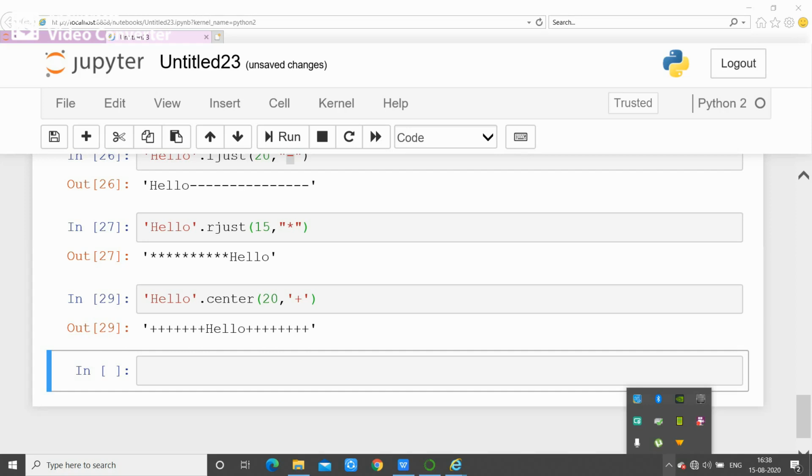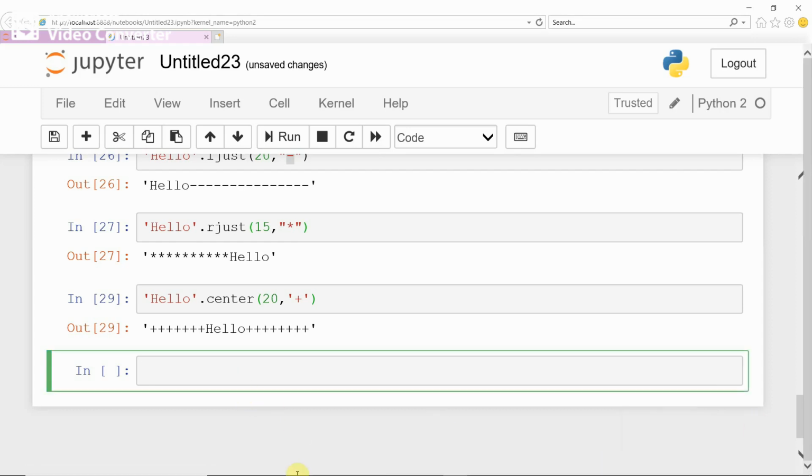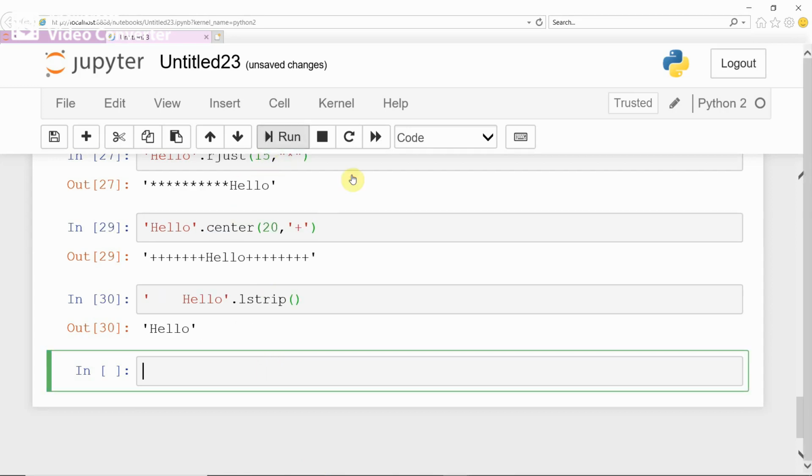For example, if there is a space with the hello, single quote space, then hello is the string, and if you want to remove the space which is at the left side of the given string, then you have to give lstrip as a function. It removes the space which is at the left side of the given string. See, it removed the space.